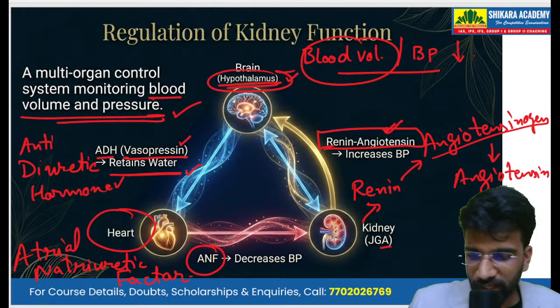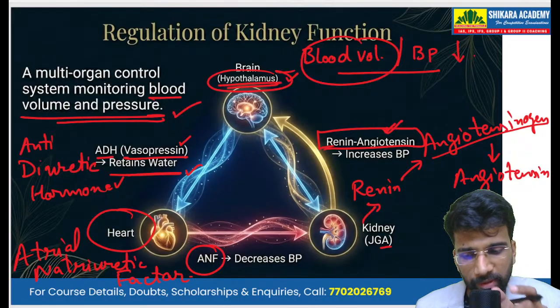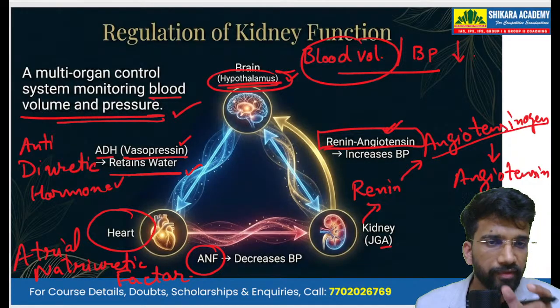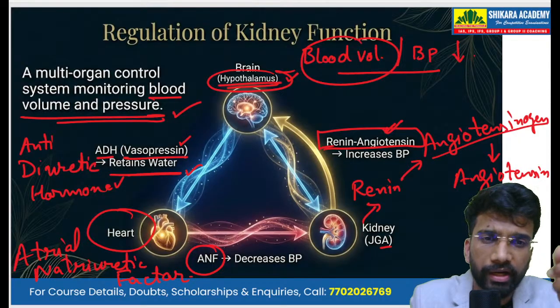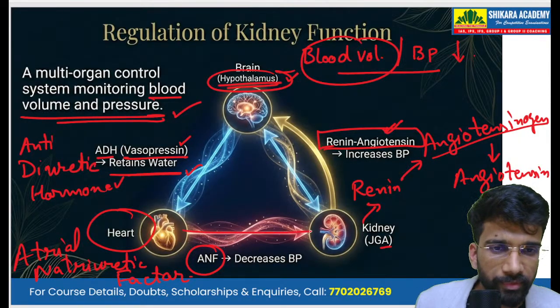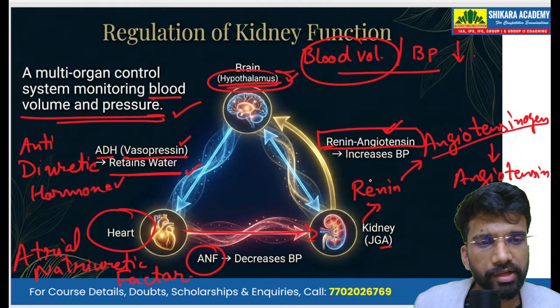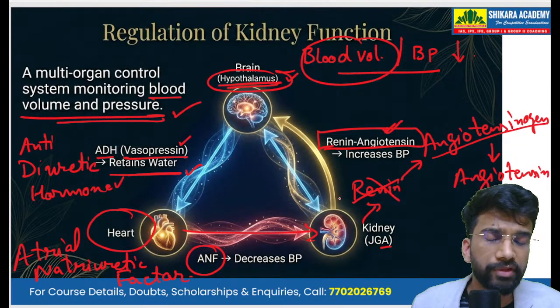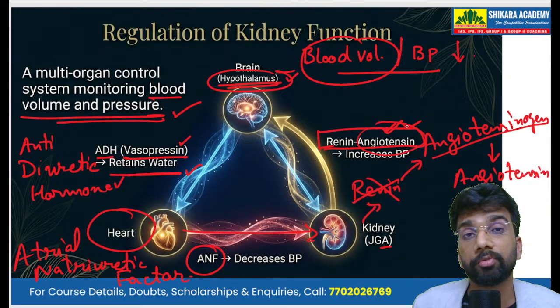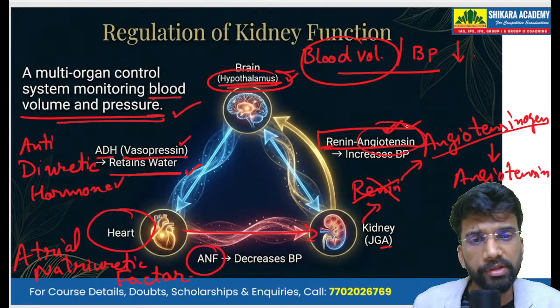Now what does this ANF do? This ANF inhibits the release of renin from the kidneys. So directly it is making an impact on the kidney, and then the kidney stops producing renin. If the renin production is stopped, then angiotensin is not produced and the BP is not increased.